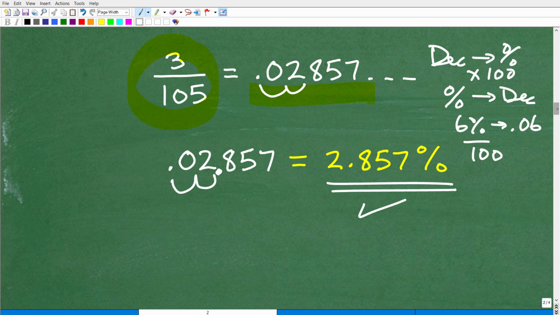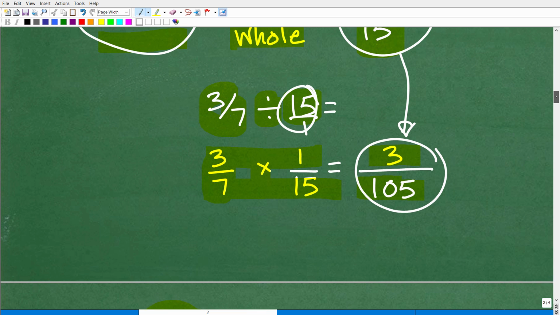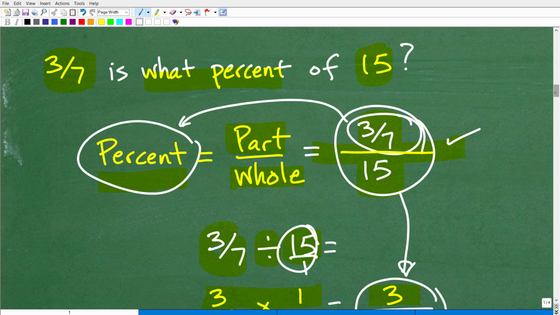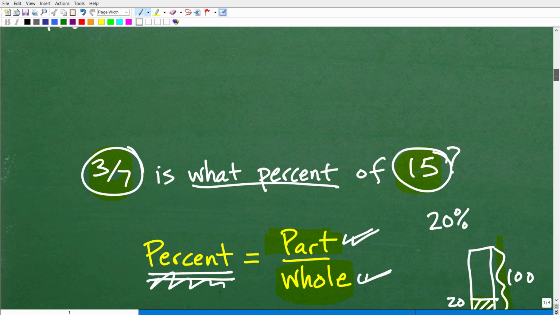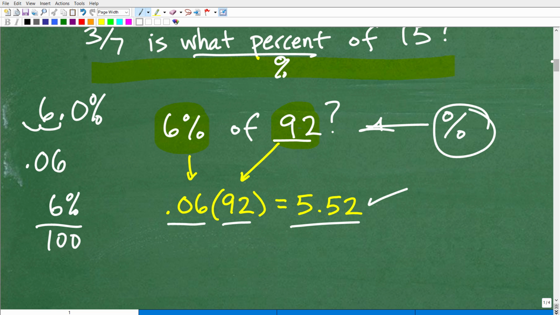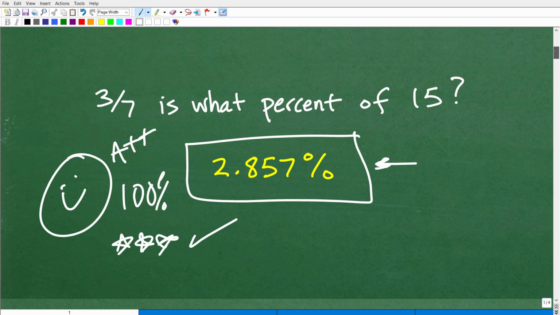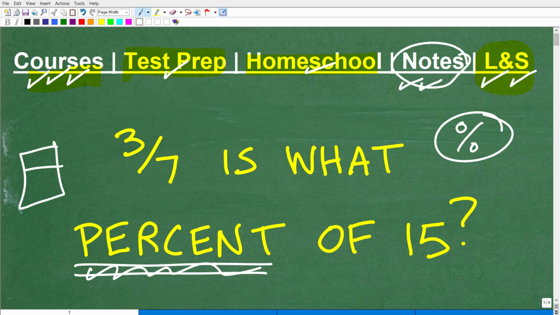So hopefully this makes sense to you. I'm kind of breaking things down nice and slow, but you might have been surprised when you looked at this problem that it wasn't going to be as straightforward as 6% of 92 is what number? We're like, oh, okay, that's 0.06 times 92. There you go, here's the answer. Well, this one you have to do a little bit of thinking. We are dealing with a fraction, then you have to convert that to a decimal, and then you have to express that decimal as a percent. So as I indicated in the beginning of this video, percent problems come in all sorts of varieties and flavors, and you need to master all this stuff.